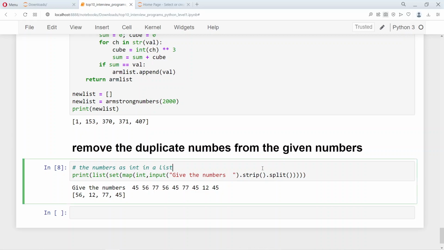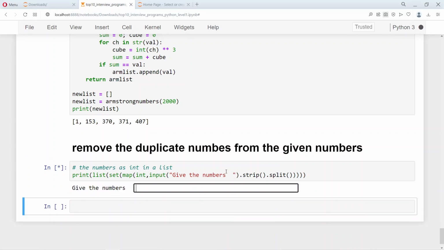So how does this work? When you give this sequence of numbers, it is taken as an input, and then we strip each of the numbers out. We actually strip the trailing and the leading blanks in the sequence. For example, I have not given any blanks in front or after that.